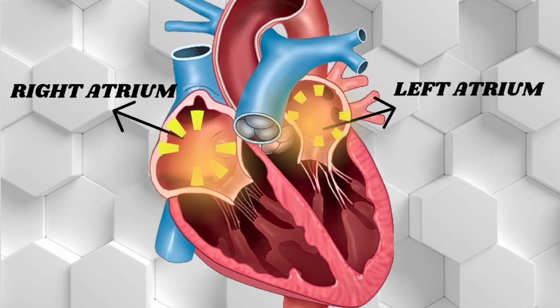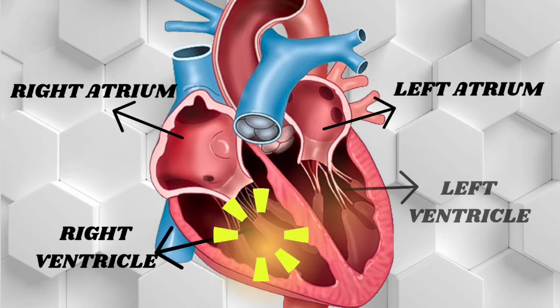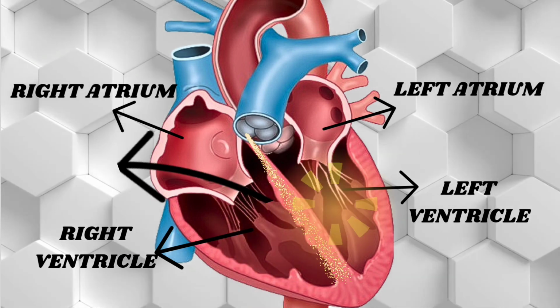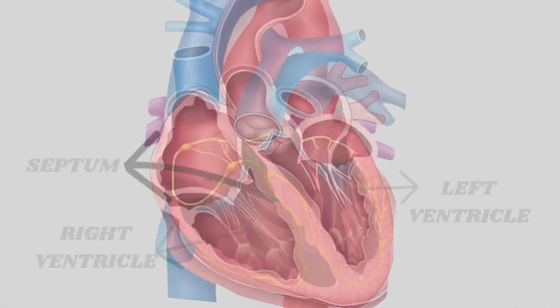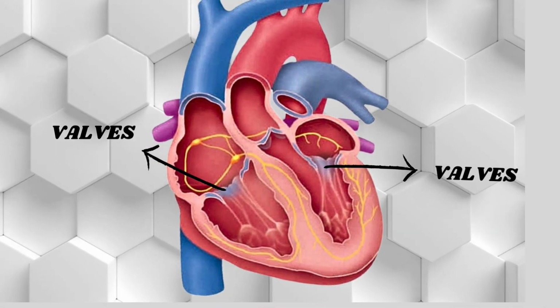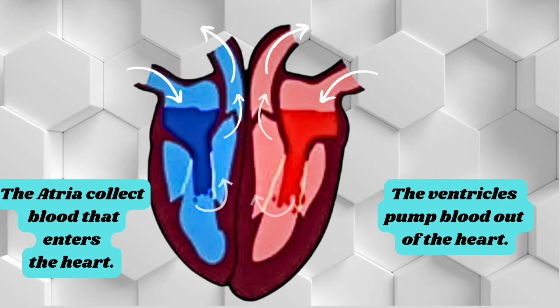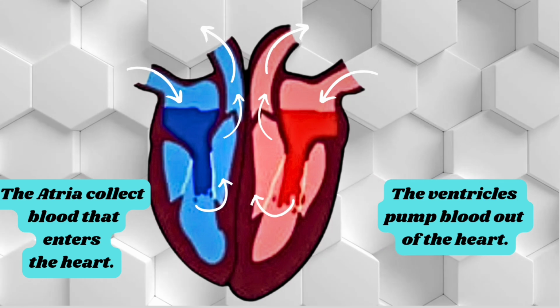The two top chambers are the right atrium and the left atrium. The two bottom chambers are the right ventricle and the left ventricle. A wall called the septum separates the chambers. Between the atria and ventricles, there are valves that stop the blood from flowing back. The four chambers make the heart work as a double pump.